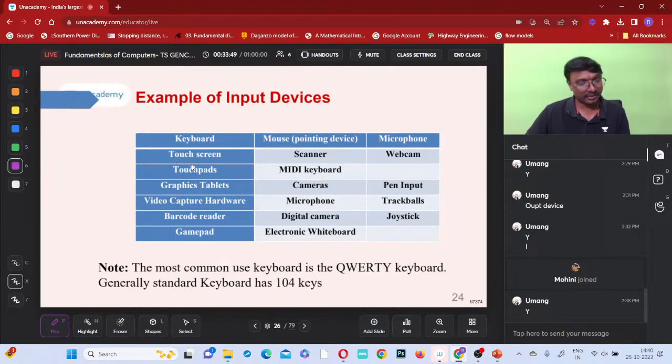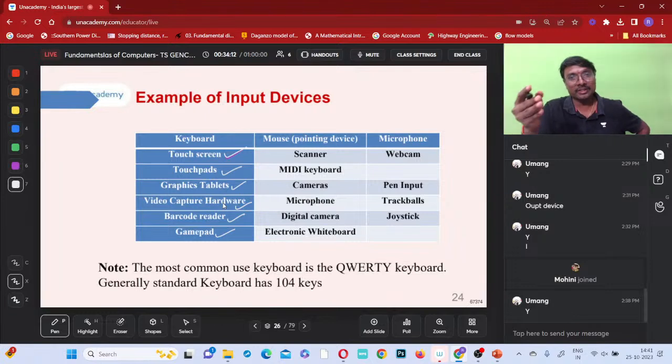Next, touch screen. Whenever it is a touch screen, that touch screen also will take the instructions. With the touch screen also we can give the data, or not? Yes. Keyboard, touch screen, touch pads, graphic tablets, video capture hardware, barcode reader. Where do you have this barcode reader? Whenever you are going to a shopping mall, what happens? You will be purchasing something, let us say, right?